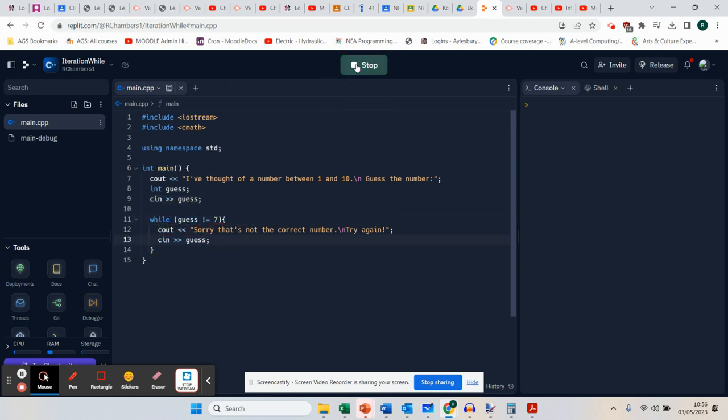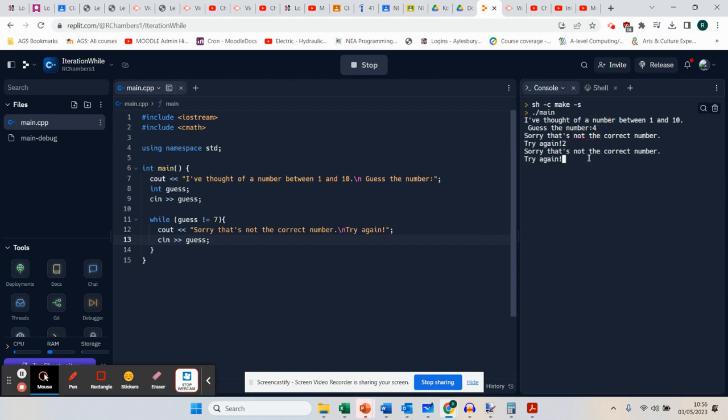So if I run this now, it says, I thought of a number between 1 and 10. Guess the number. I'm going to put 4 in. That's not correct. Try again. 2. That's not correct. Try again. 5. That's not correct. Try again. Let's put in number 7 now. It jumps out of it.